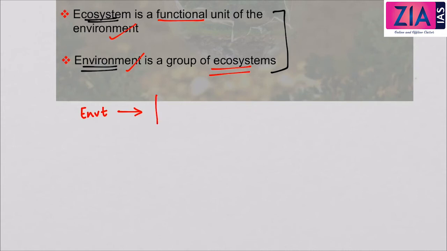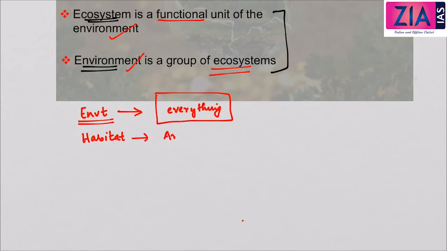If you take a small region, everything that is available in this small region consists of the environment. Now, what is habitat? Habitat is where the organism lives. Habitat can be said to be the area in which the organism lives. Now, next is the biosphere.